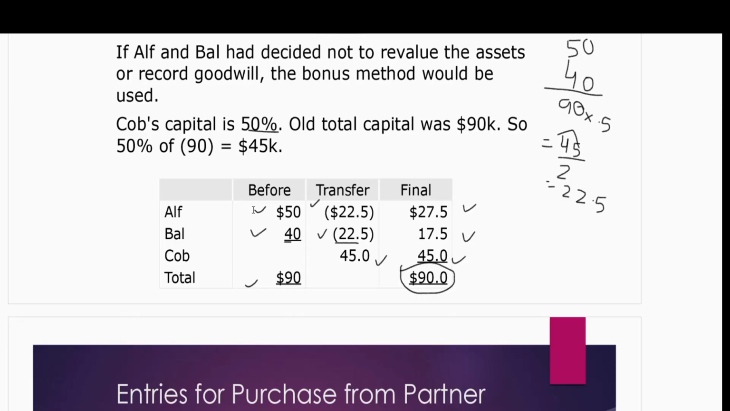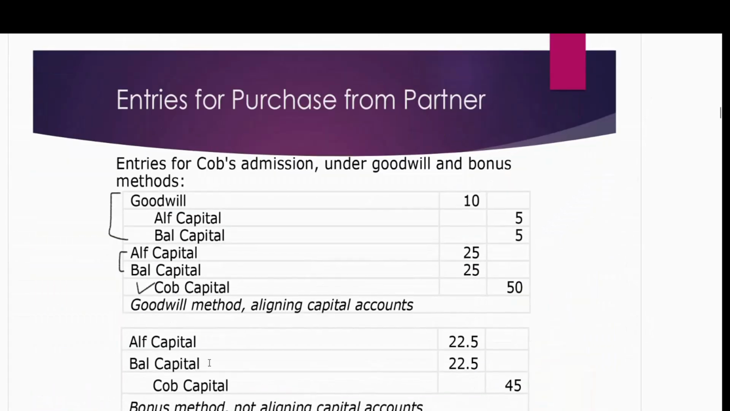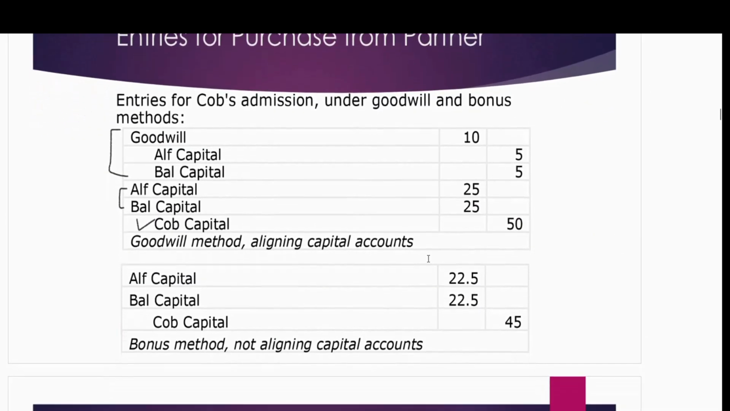He does not invest in the business. Okay. What is the journal entry for the bonus method? You can easily see Alf and Bal are decreasing their capital balances because they are giving it to Cobb. So Cobb capital is increasing. We are crediting it. I hope the first scenario is clear to you.